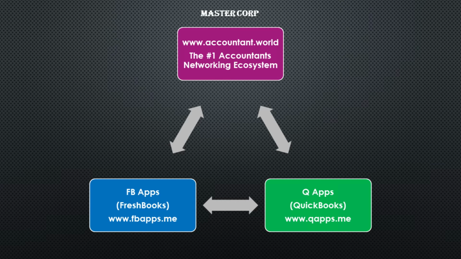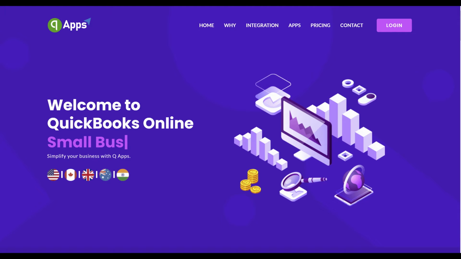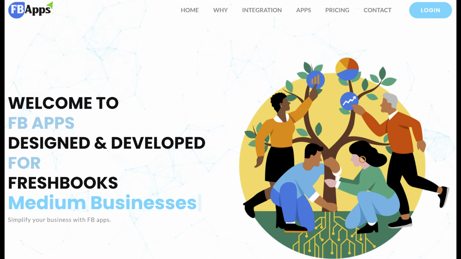We are building the world's #1 accountants networking ecosystem. Our motto is to provide more apps for accountants and small businesses. Our goal is to develop many apps within a single app framework. Q Apps is built around QuickBooks Online and the FB Apps is built around FreshBooks. There are 3 apps exclusively designed for accountants and bookkeepers.